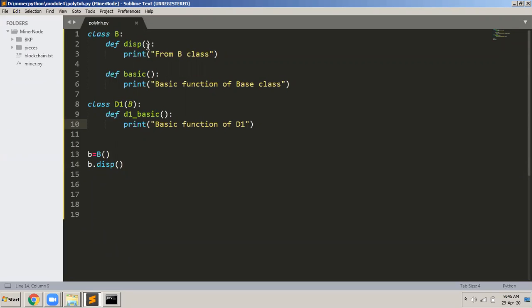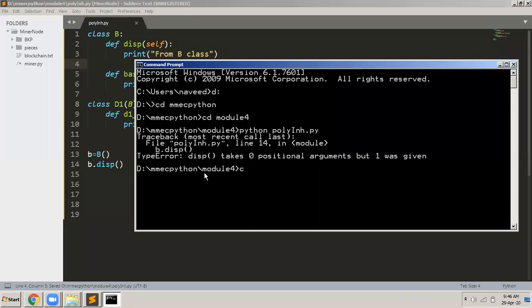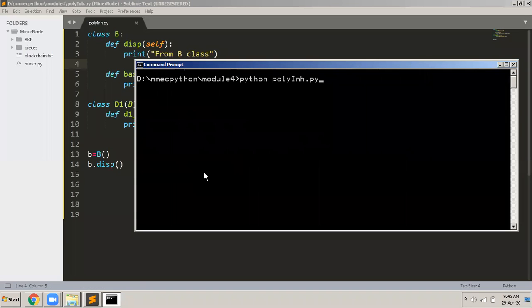Why? Because you remember that we have to always pass this self. If there is no parameter also, we have to pass self here. So I saved it. I go here, I clear the screen. Now I executed the program.